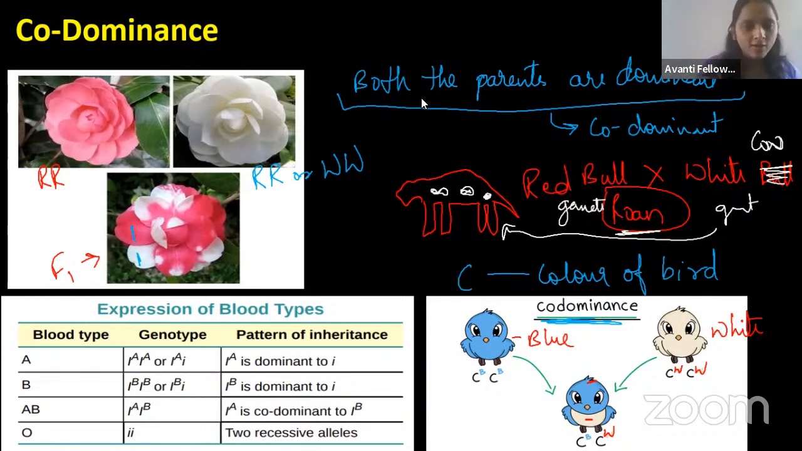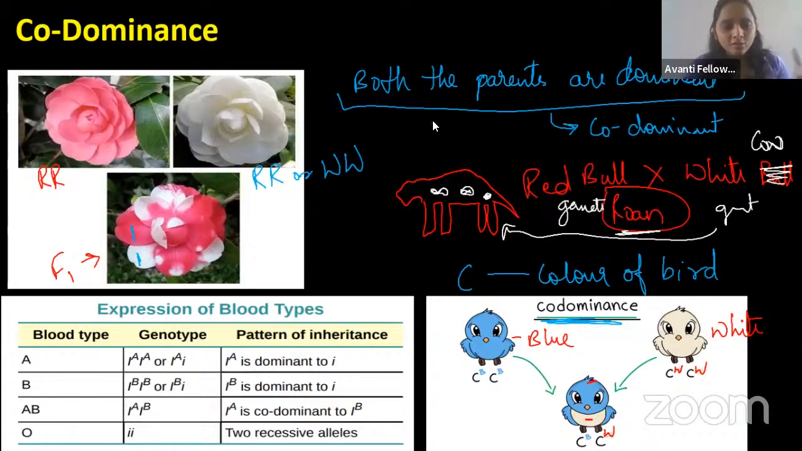In flowers also, you can take a red color flower crossed with a white color flower. In the progeny we obtain, the flower has the variegation type. We will call it a variegation type, which means there is a mosaic-like appearance. That mosaic-like appearance is due to the codominance. Okay, guys, mosaic-like appearance is due to the codominance. Always remember.